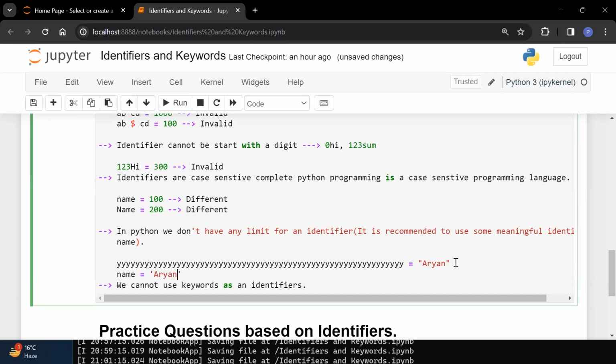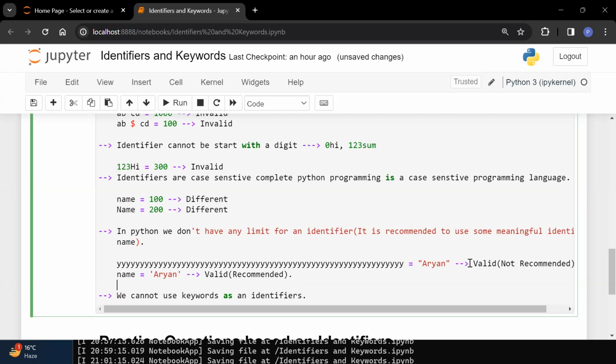Now which one is recommended? Still it is valid, but not recommended because it is not a meaningful identifier. Now what about this one? It is also valid, but it is recommended because it is a meaningful identifier name.